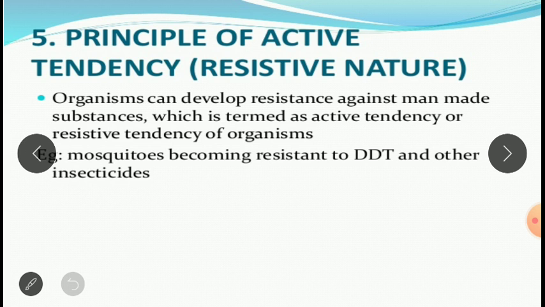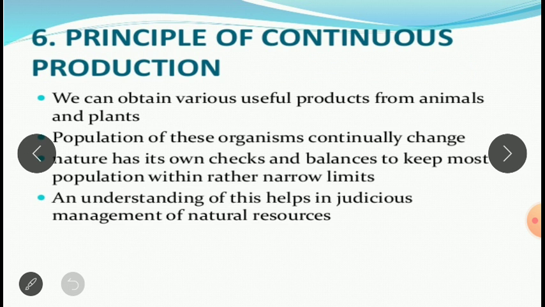But today, suppose I catch a live mosquito and put DDT in its mouth also, that mosquito will not die, because now the mosquito has learned to become resistant to that DDT. So this can be taken as an example of how organisms are developing themselves to become resistant, developing the resistive nature. So this is known as the principle of active tendency.